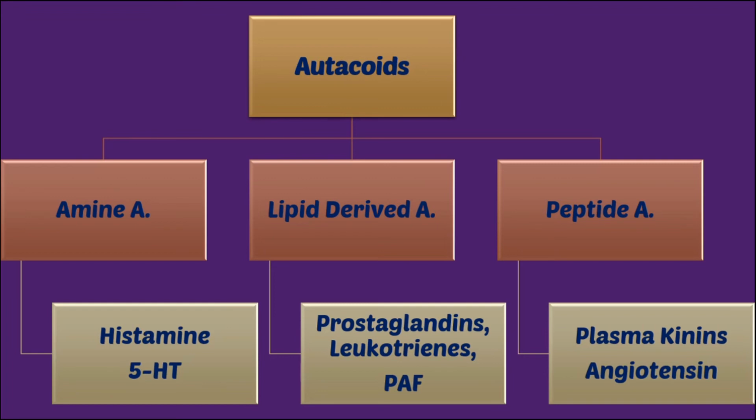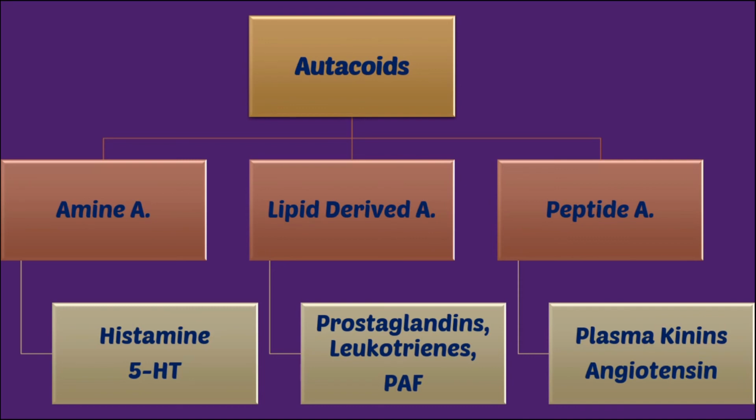Thromboxane A2 causes release of platelets as well as aggregation of platelets. Third is prostacyclin, which is in contrast to thromboxane A2. It inhibits platelet aggregation, and that is why there is a balance between thromboxane and prostacyclin, and that is the reason there is no clotting inside the blood. Then, platelet activating factor plays a role in release of thromboxane A2 as well as platelet aggregation.